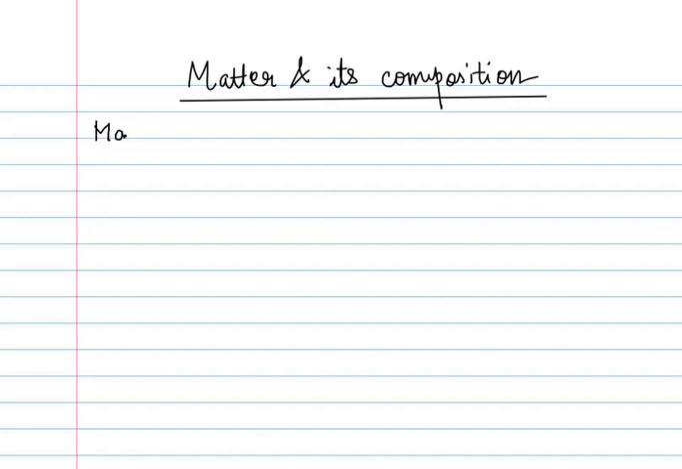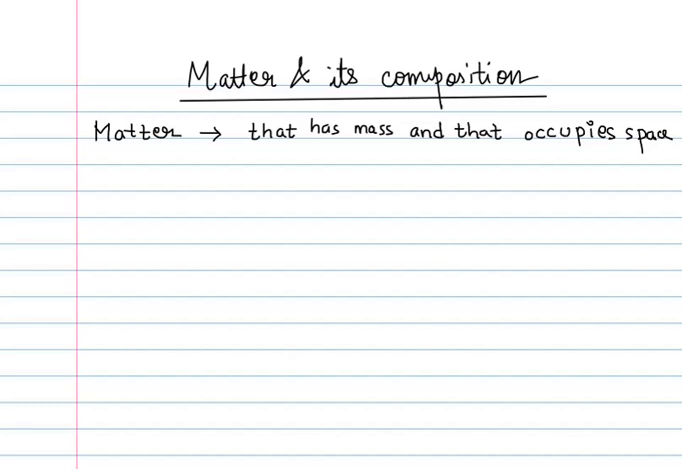If you go and recollect the things that you have studied in your lower classes, probably in classes 5 or 6, you must have come across this word matter. And whenever you came across this word, most of the times it was defined in this manner: matter is something that has mass and that occupies space. So this is how matter is defined. It has some mass and yes, it occupies space.